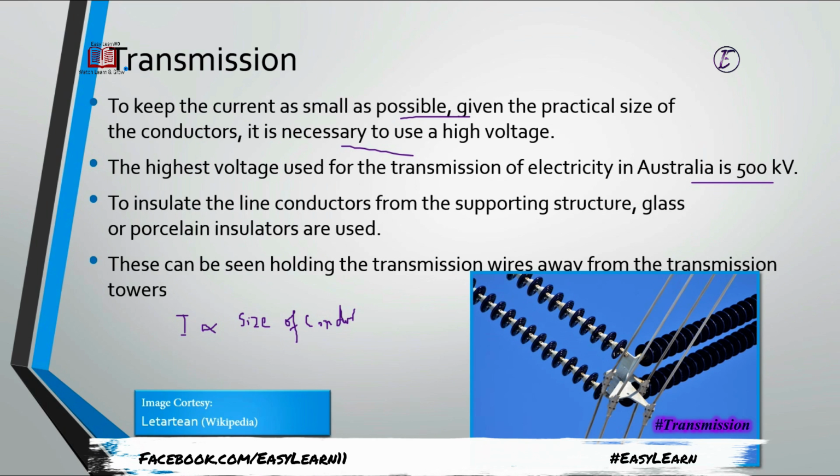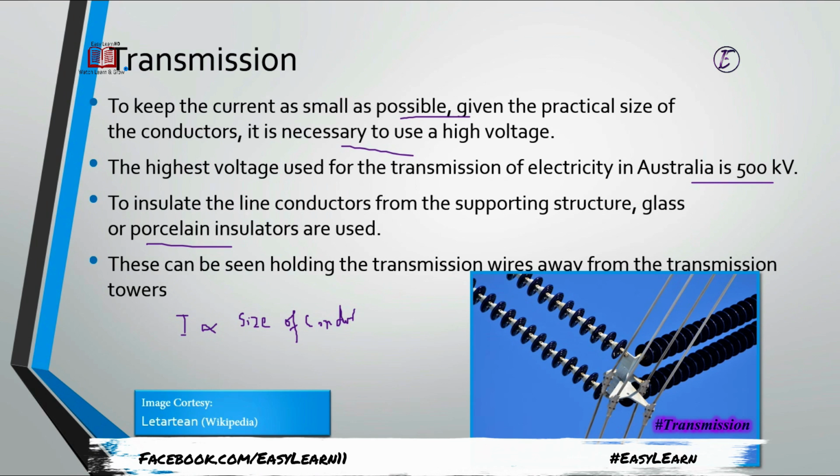To insulate the line conductor from the supporting structure, glass or porcelain insulators are used. The poles that are used to support the wires have insulating conductors that provide the contact between the poles and the wires. And the supporting structure definitely must have no electricity. They must be disconnected, so we use a special insulating material consisting of porcelain or sometimes glass. So both are used.